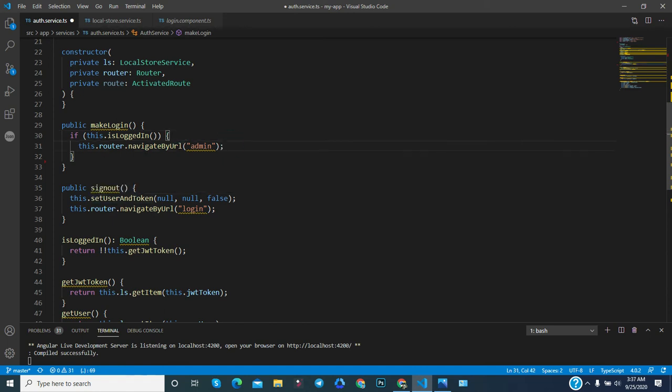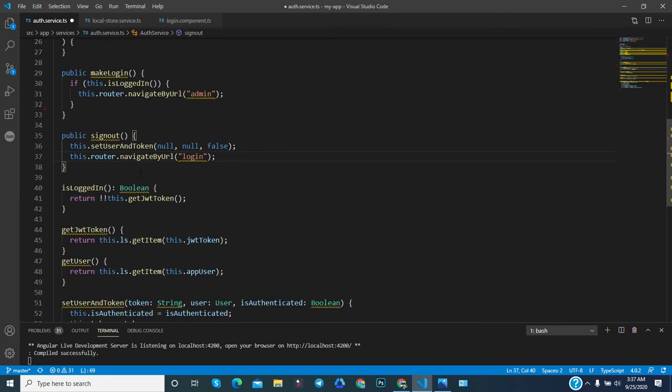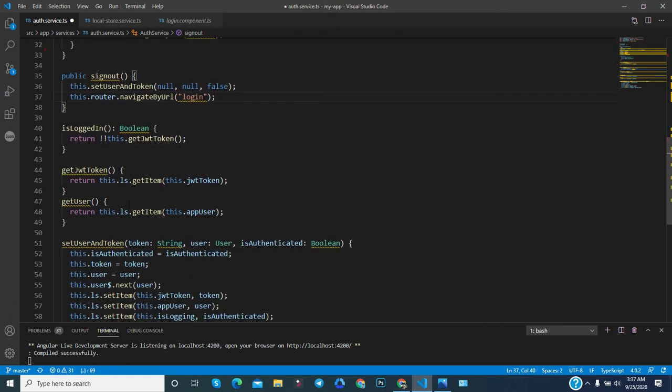And another one is the sign out. If someone signs out or logs out, then we will update the data in the local storage to null, and also the variable we will set to false, it cannot be true. So I hope you understand this basic thing. If someone wants to get data from the local storage, then we will use getUser. Then we will get the user data from this method.